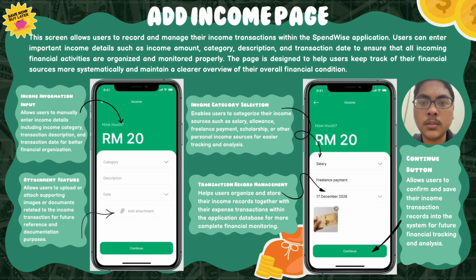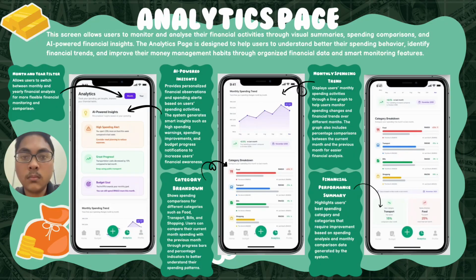Now let's take a look at the income page. This page allows users to record and manage their income transactions within the SpendWise application. Users can enter important income details such as income amount, category, description, and transaction date to ensure that all income financial activities are organized and monitored properly. This page is designed to help users keep track of their financial sources more systematically and maintain a clearer overview of their overall financial condition. In this page, users can see their income information input, the attachment feature, income category selection, and also transaction record management.